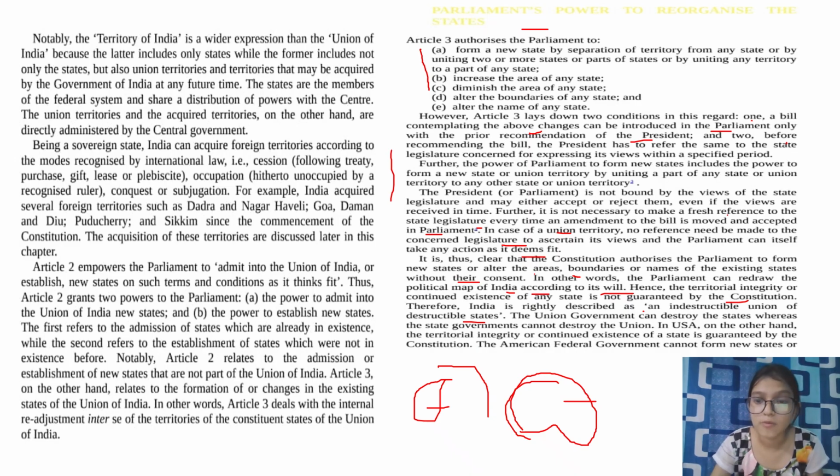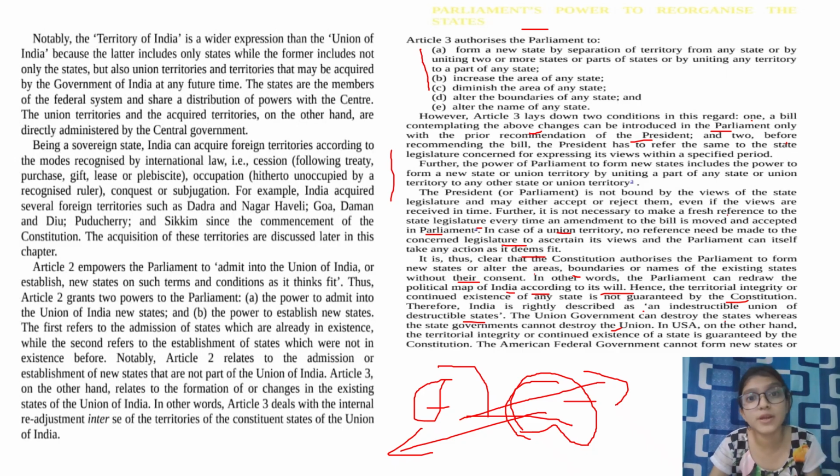Then we have that the Union government can destroy the states, whereas the state government cannot destroy the union. So the union can destroy the state, but the state does not have any power to destroy the union, because the union is far more powerful than the state. That's why sometimes it has been said that India is both federal and unitary in nature.